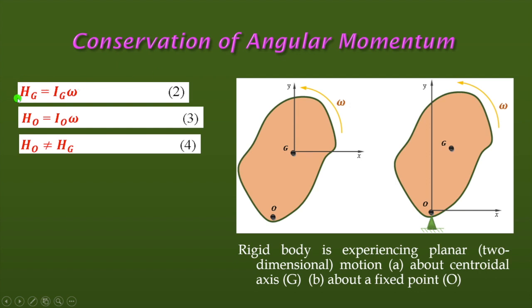So if the angular momentum is measured with respect to point G, meaning the body is rotating about G, then we write H_G equals I_G omega. Again, if the body rotates about O, then it equals I_O omega. The point to be noted is that I_G omega and I_O omega are not the same thing, or H_O and H_G are not the same thing.